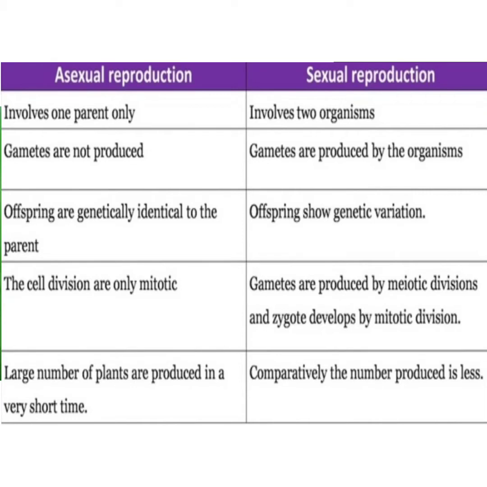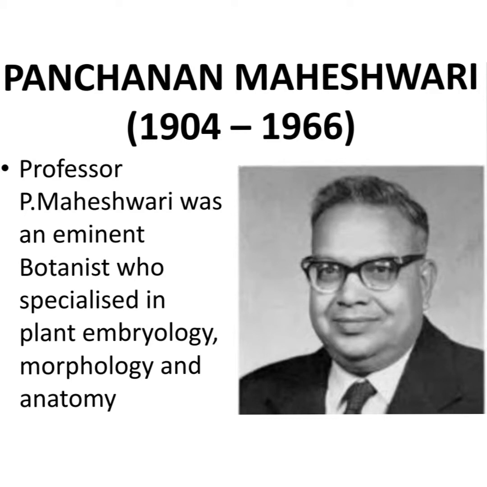In asexual reproduction, offspring are genetically identical to the parent. In sexual reproduction, offspring show genetic variation. In asexual reproduction, the cell divisions are only mitotic. In sexual reproduction, gametes are produced by meiotic divisions and the zygote develops by mitotic division. In asexual reproduction, a large number of plants are produced in a very short time, whereas in sexual reproduction, comparatively, the number produced is less.